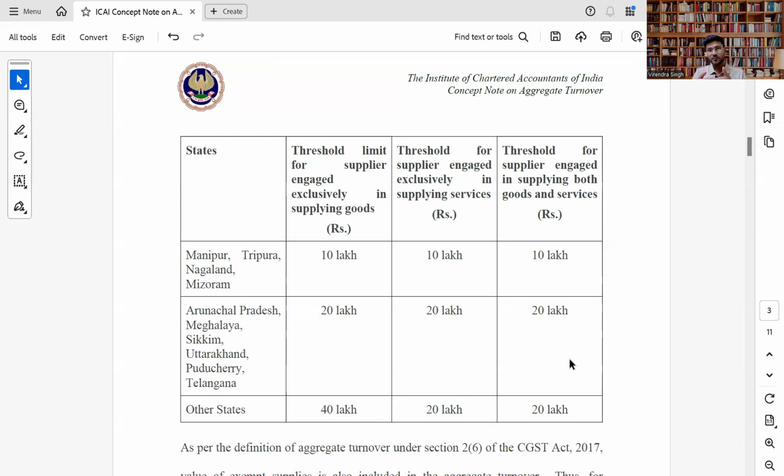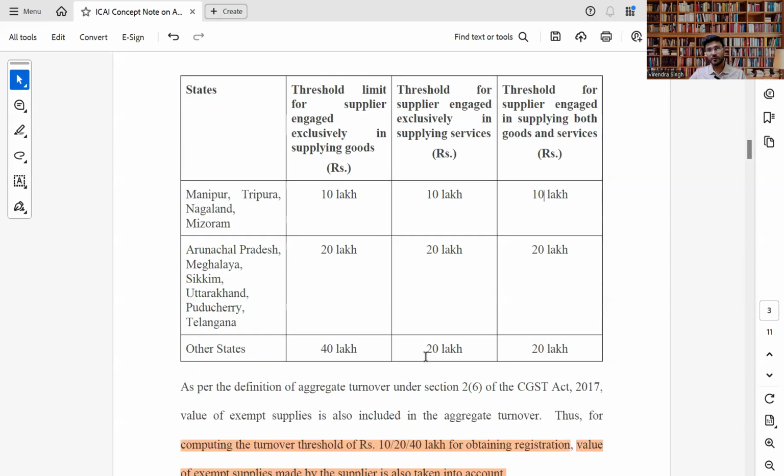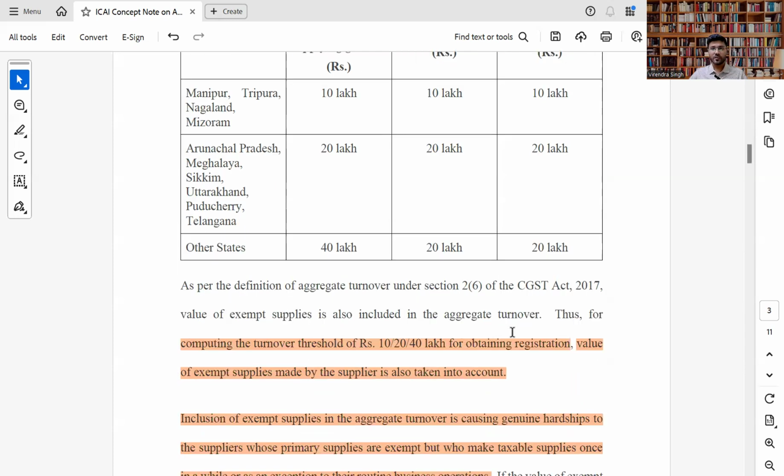So now, why are we discussing this point? When we are checking the threshold limit, we have to include all the supplies, whether taxable, exempted, nil rated, export, whatever. We have to include it all on an aggregate basis on the same permanent account number, that is the PAN card. And if it is exceeding this limit, we have to obtain the registration. Now, why is ICAI seeking the amendment in this particular section? For computing the turnover threshold of rupees 10 lakh, 20 lakh, 40 lakh for obtaining registration, the value of exempt supply made by the supplier is also taken into account.